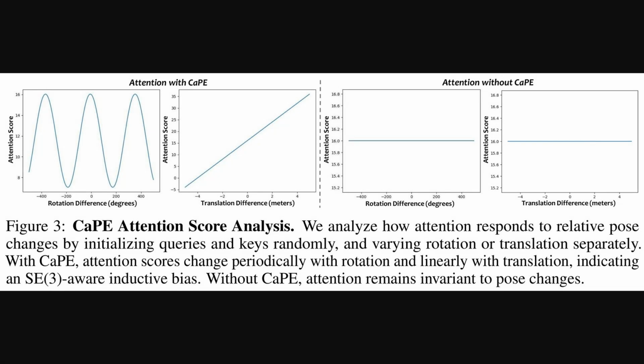Alright, the previous figure walked through training and inference mechanics. Figure 3 analyzes how relative camera pose encoding shapes attention responses. The left panels show that attention varies periodically with rotation and grows linearly with translation, which signals sensitivity to real three-dimensional motion. The right panels, without the pose encoding, stay flat because the attention ignores pose changes. This behavior matters for stability, since pose-aware attention helps the model reuse context correctly as viewpoints shift.